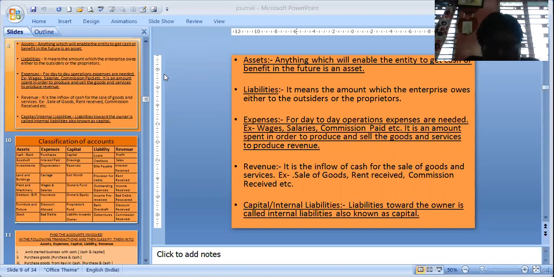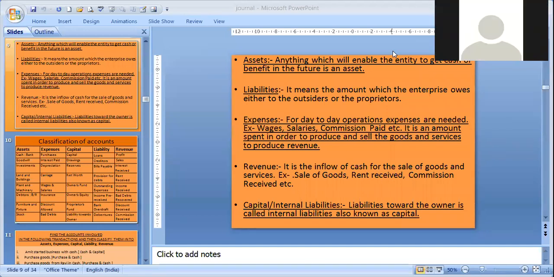Now come liabilities. It means the amount which the enterprise owes either to the outsider or to the proprietor. When it is to the proprietor, it is known as capital. That means liability is nothing but that amount which the business is obliged to pay to third parties or to the owner.